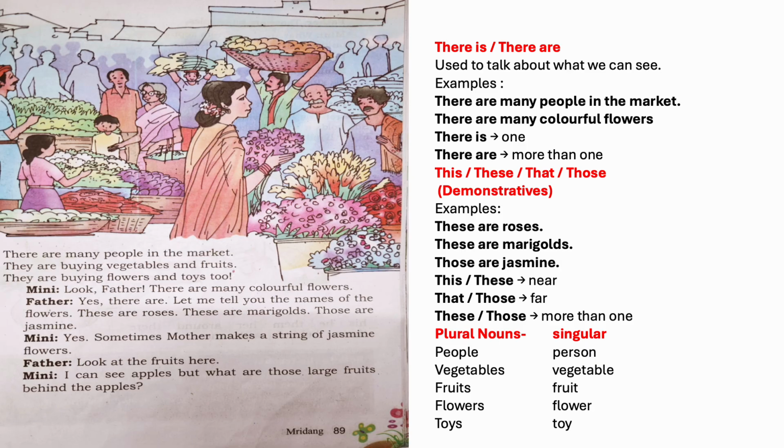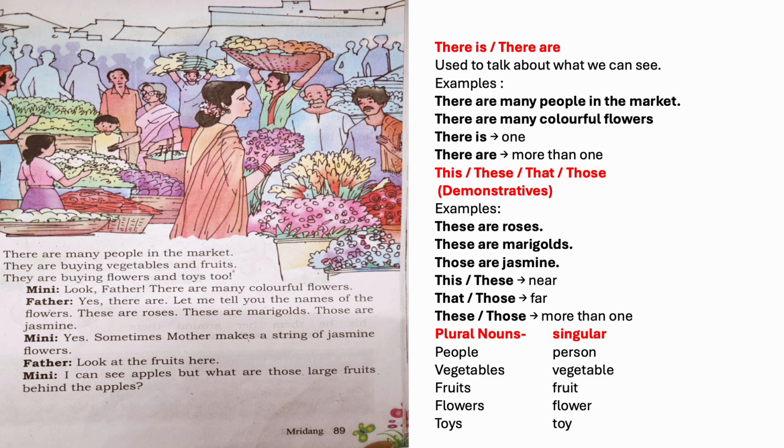Look father. There are many colorful flowers. So here the word father starts with capital because it is used as a name here. Colorful, it is a describing word. It tells us more about the flowers. Describing words are called, yes, adjectives. Then father says, yes, there are.